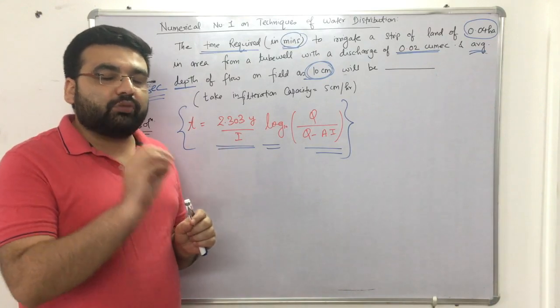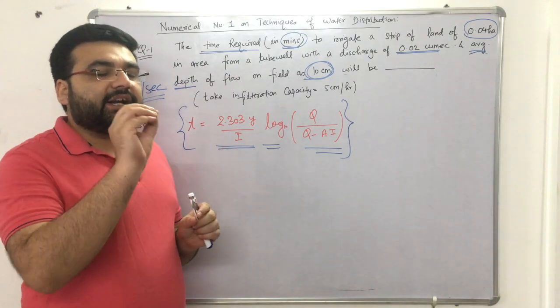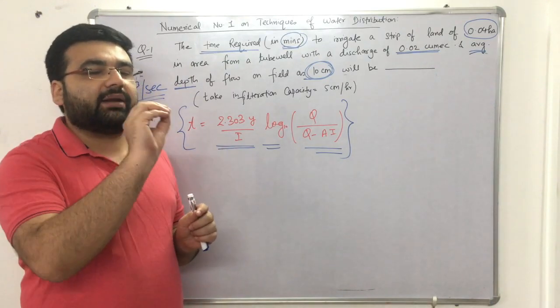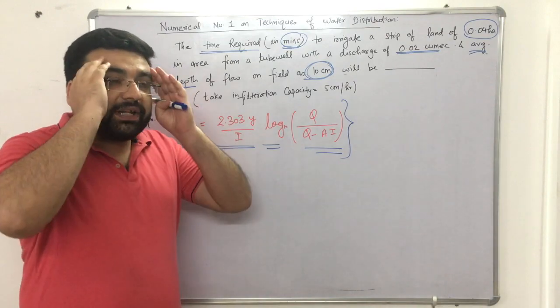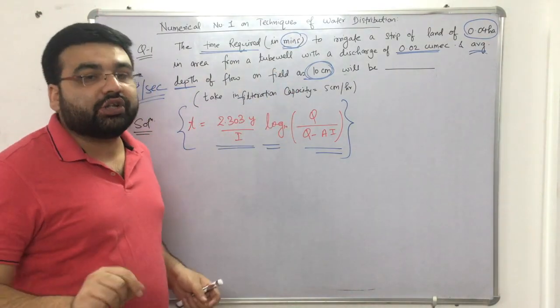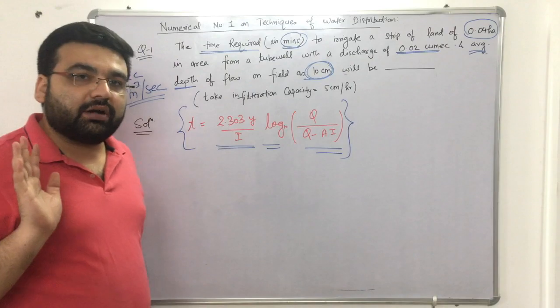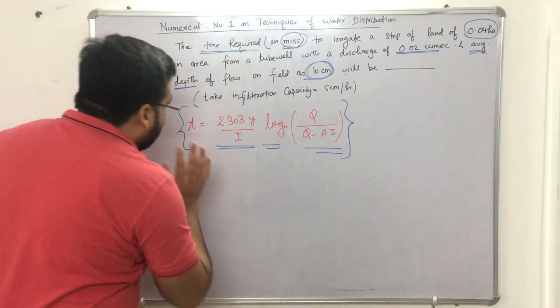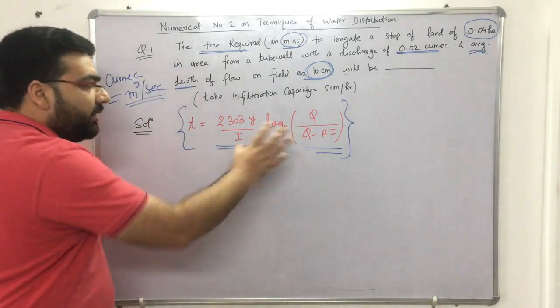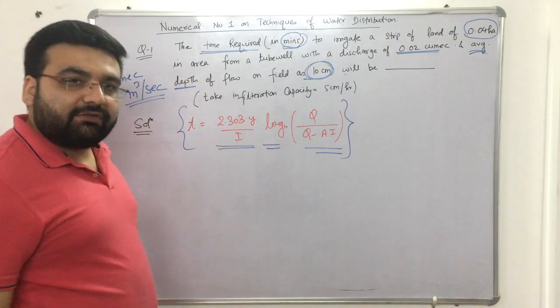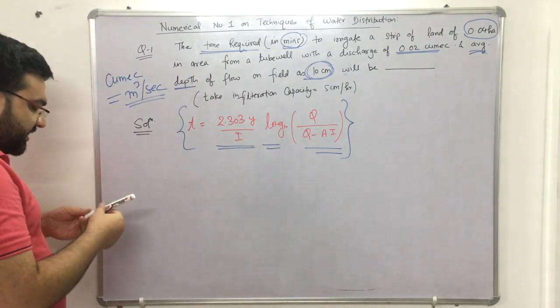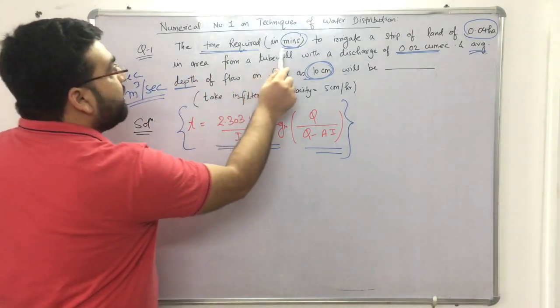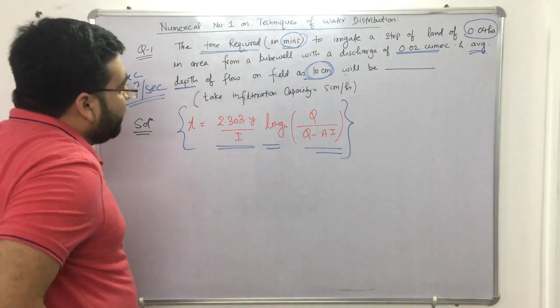So time period is equal to 2.303 y by I into log base 10 bracket Q divided by Q minus AI. Just picturize the formula, whatever you have written in your notes. Just picturize it, you will get the formula, right? So the correct formula is T equals to whatever. So we have just derived the formulas, right? Now just a cakewalk. So we have to get the time in minutes.